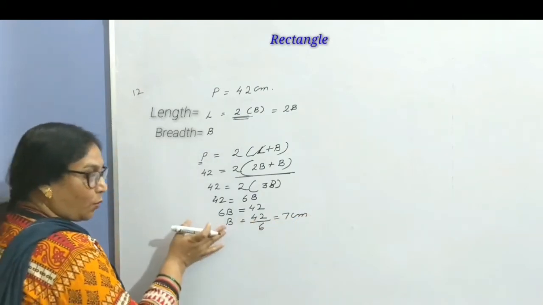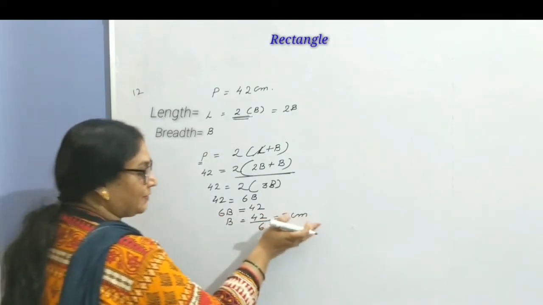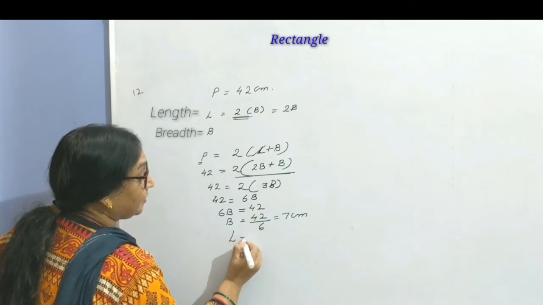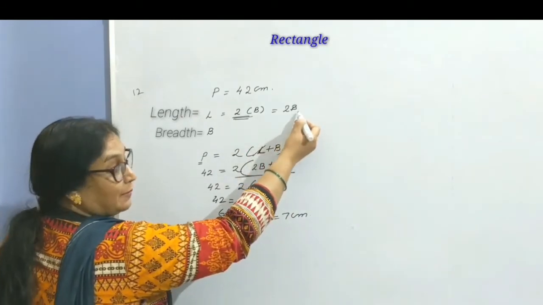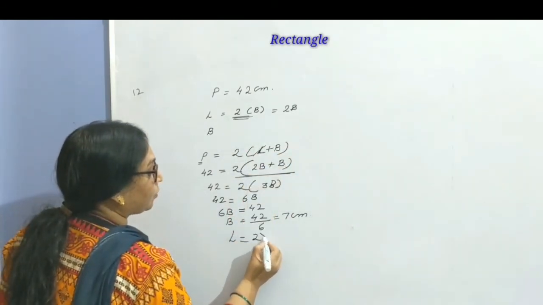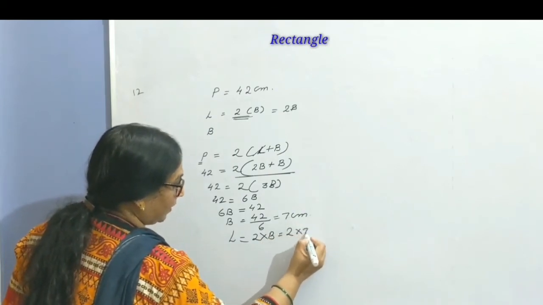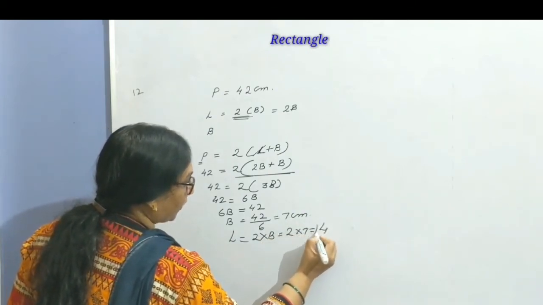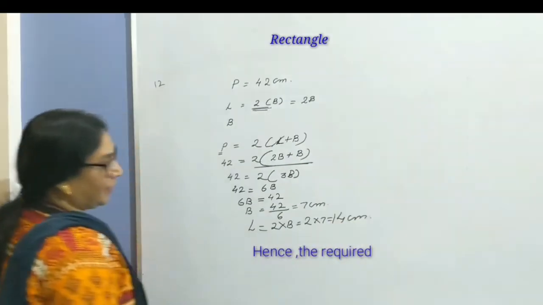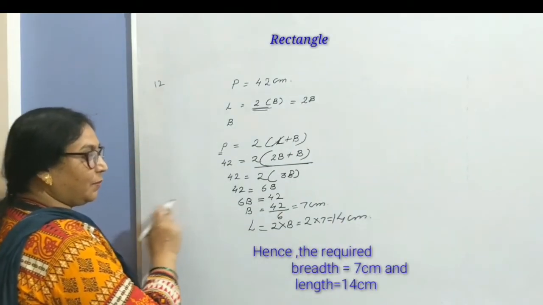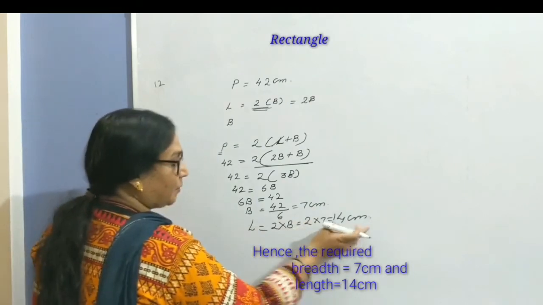So what is the required breadth of the rectangle? 7 centimeter. Hence length is how many b? 2 times breadth. So 2 times breadth means 2 into b. 2 into b means 2 into 7 equals 14 centimeter. Hence the required breadth is 7 centimeter and the length is 14 centimeter.